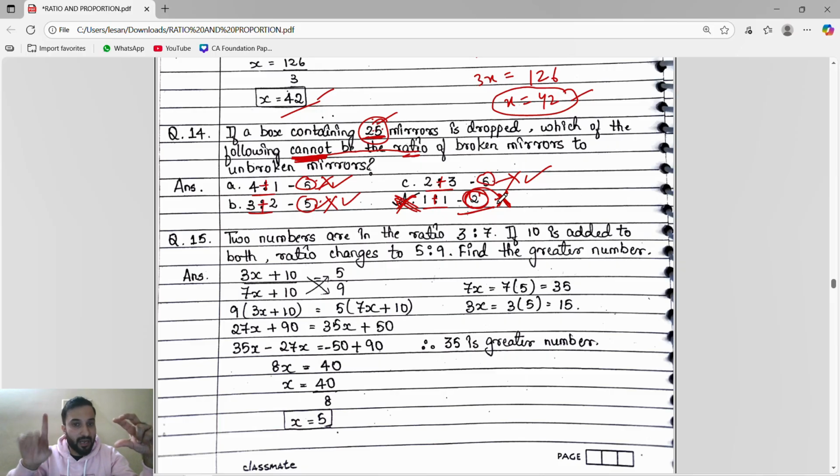If they say which cannot be the ratio, we see in whose factors 25 will not come. If they say which can be the ratio, we see whose multiplication gives 25, so it can be.